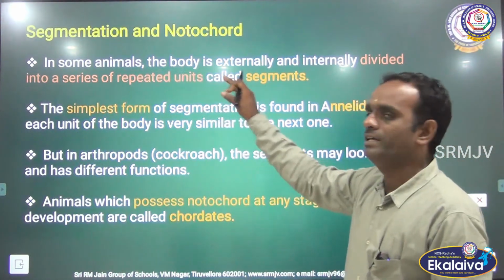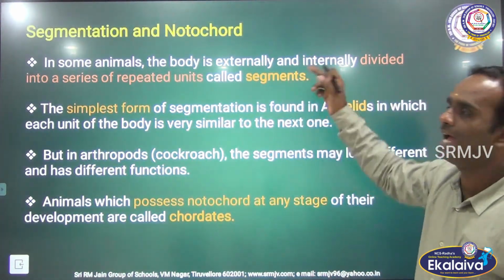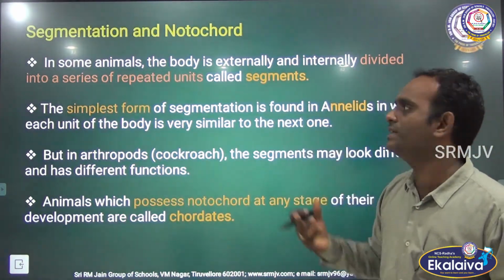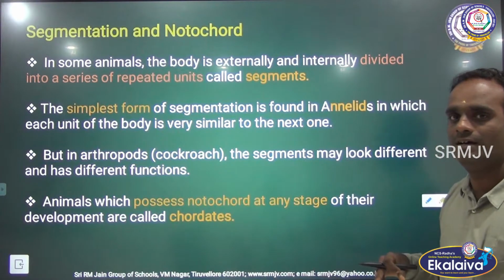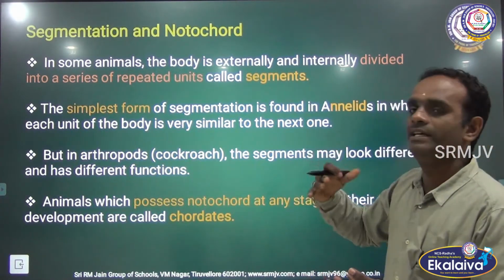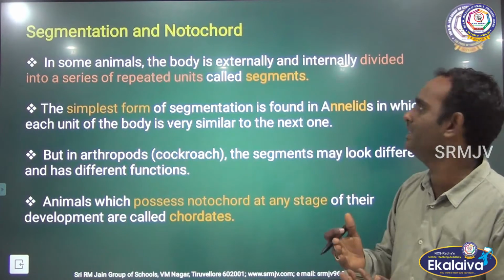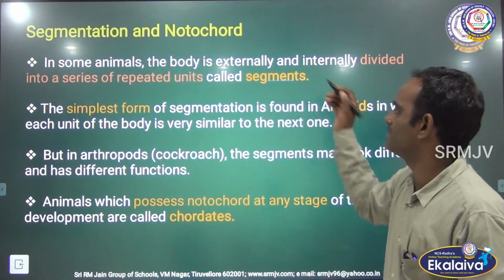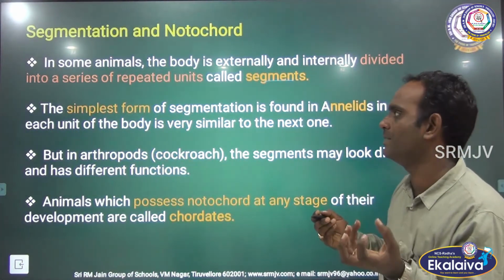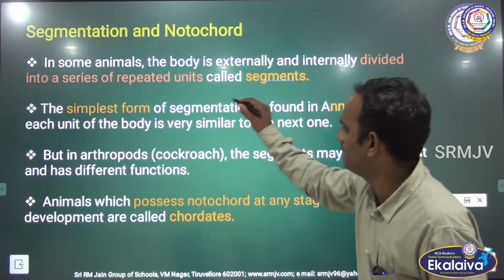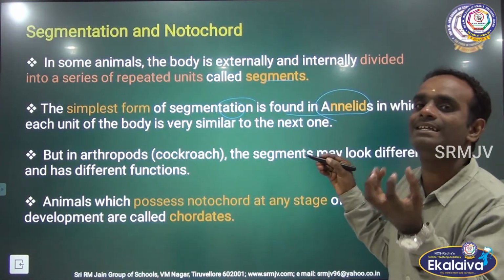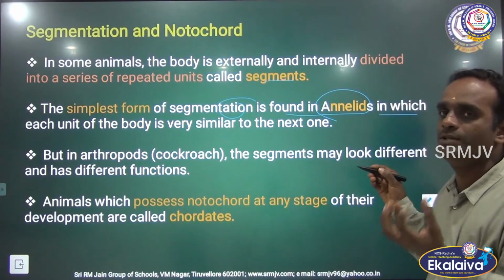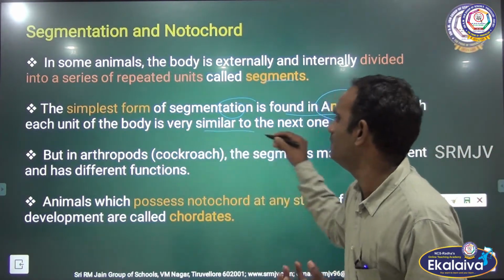In some animals, the body is externally as well as internally divided into a series of repeated units called segments. Clear? Segments is nothing but the body being externally as well as internally divided into a series of segments. The simplest form of segmentation is found in annelids, phylum Annelida, in which each unit of the body is very similar to the next one.